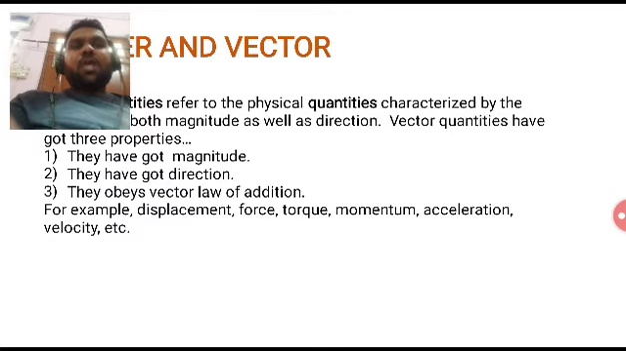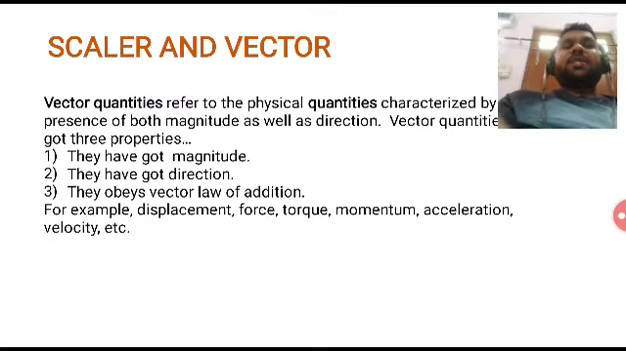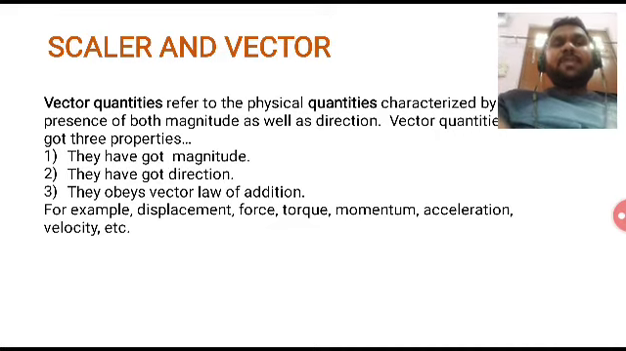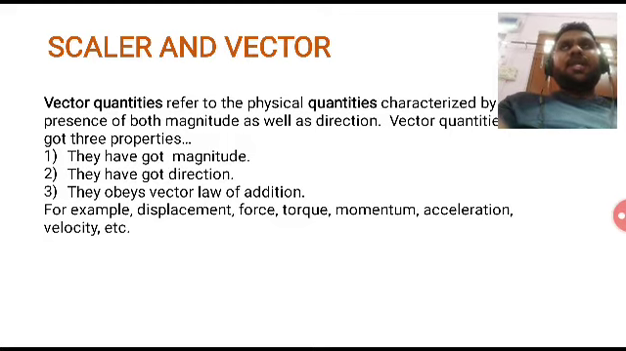So now we will talk about the vector quantity. Vector quantities are the quantities that have both magnitude as well as direction. They have three important properties. Vector quantities have magnitude, vector quantities have direction, and vector quantities obey the vector law of addition. This third point we will be touching in great detail in class 11th.